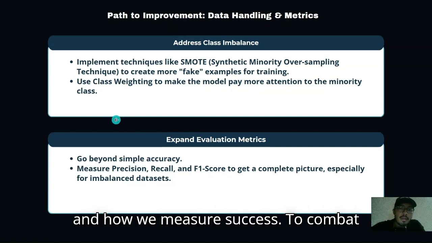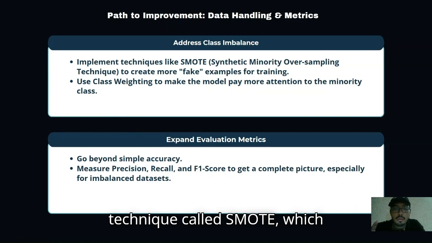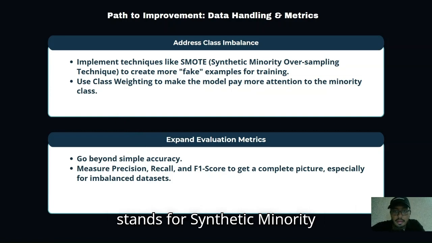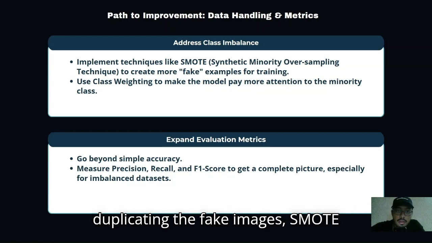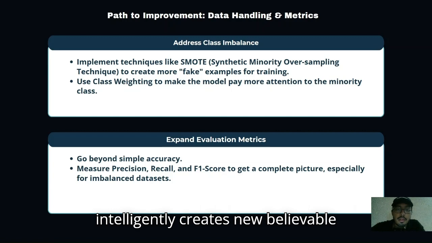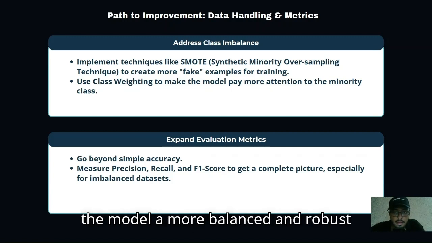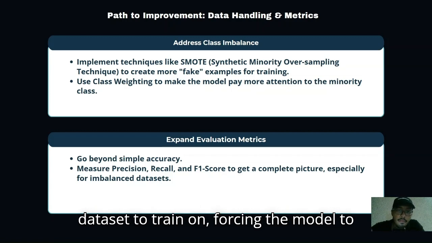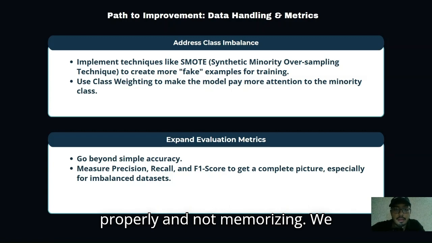To combat class imbalance, we plan to implement a technique called SMOTE, which stands for Synthetic Minority Over-Sampling Technique. Instead of just duplicating the fake images, SMOTE intelligently creates new believable synthetic examples of fakes. This gives the model a more balanced and robust dataset to train on, forcing the model to learn the features of the minority class properly and not memorizing.